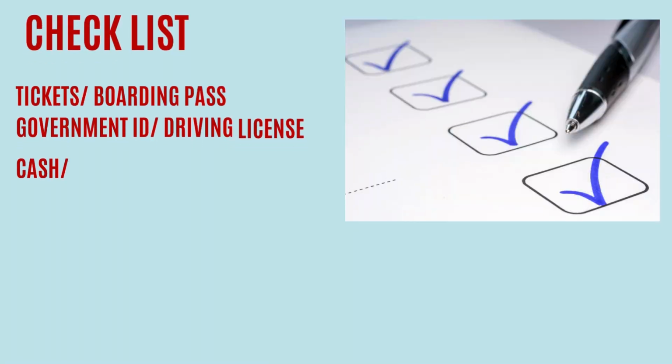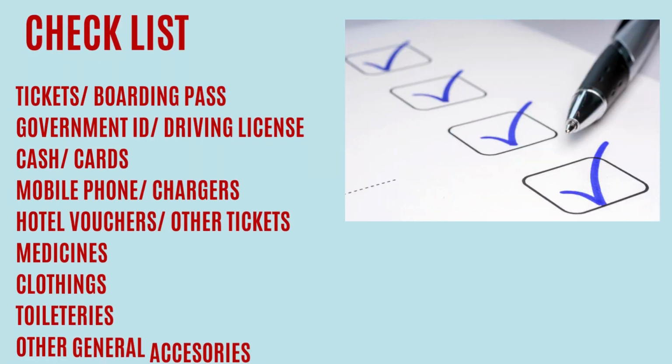Here is the checklist for domestic travel. Tickets and boarding pass, government ID, driving license, cash and cards, mobile phone and chargers, hotel vouchers and other tickets, medicines, clothing, toiletries, and other general accessories.